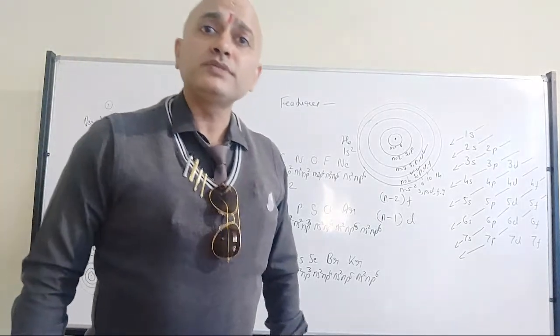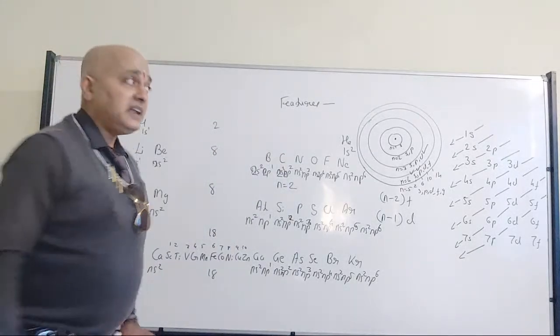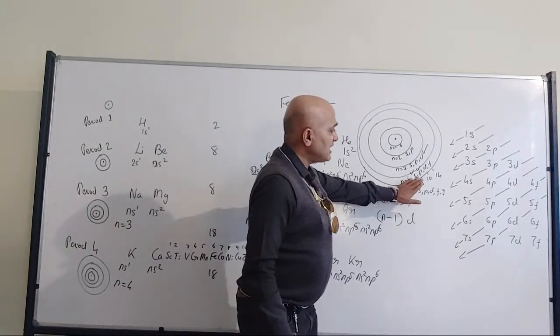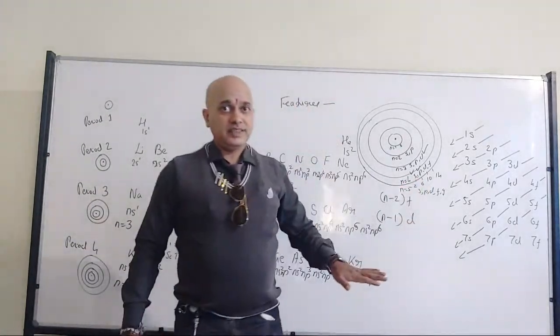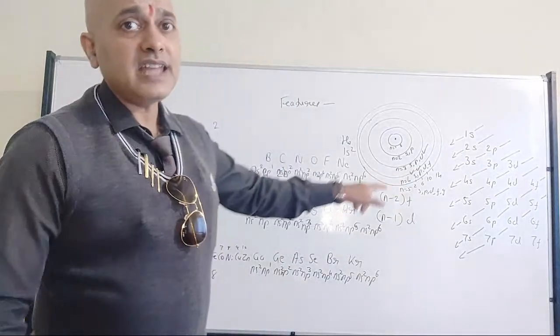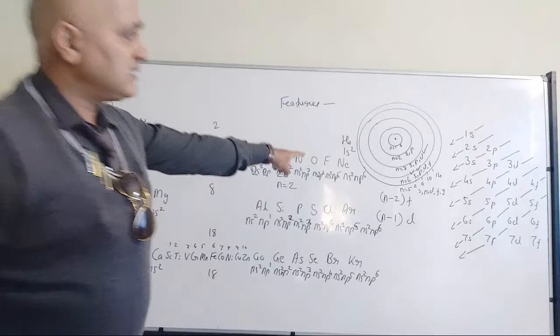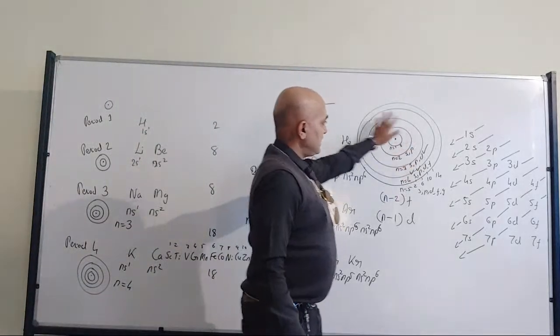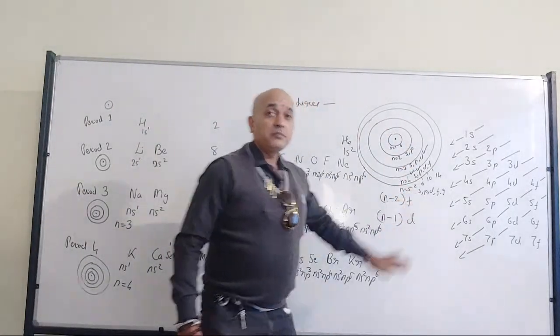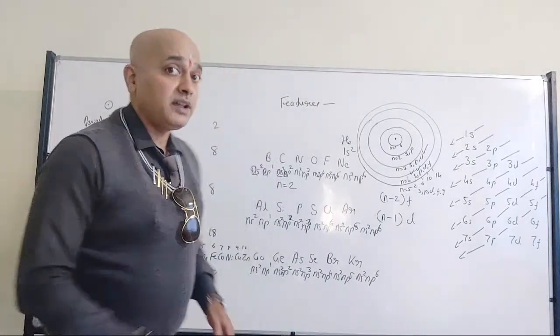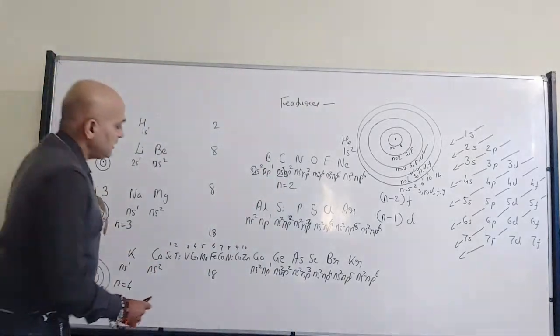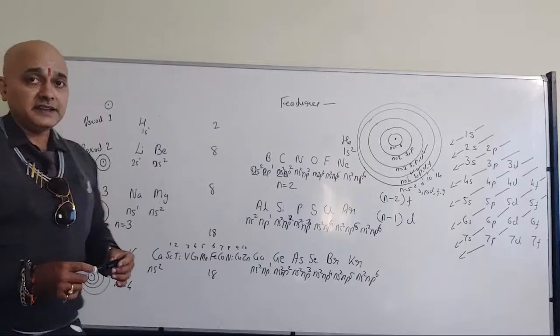Shri Vidya, you are absolutely right. It should be 18. According to this diagram, yes, 32. No doubt. If you have taken this diagram into consideration, then yes, 32. But if you go to the periodic table, because of the Aufbau principle, it will be 18.